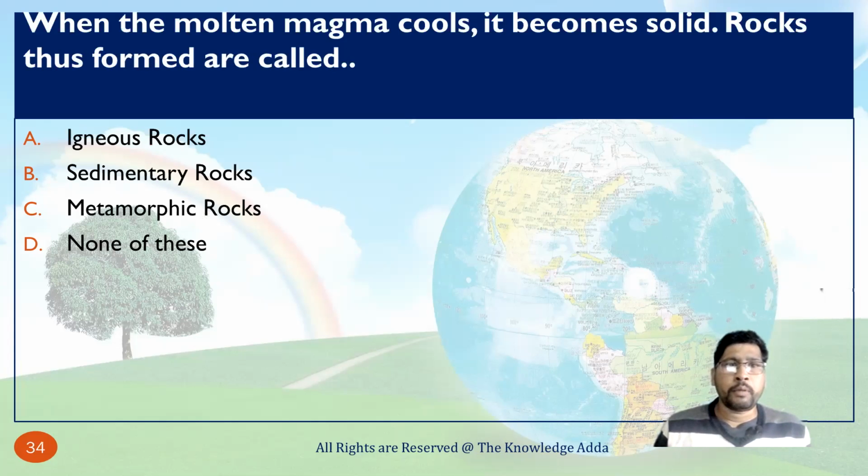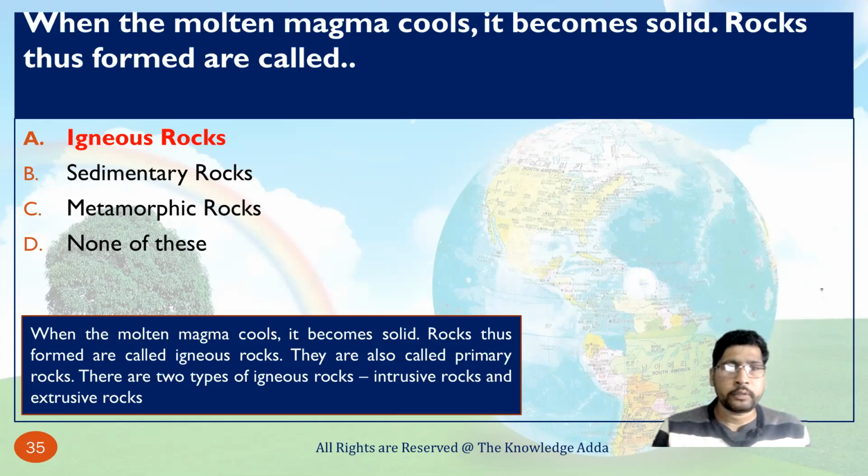When the molten magma cools, it becomes solid. Rocks thus formed are called igneous rocks. There are two types of igneous rock: one is intrusive rocks and the second is extrusive. Intrusive means inside, and extrusive means outside.